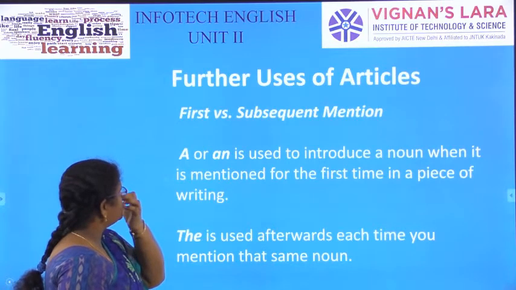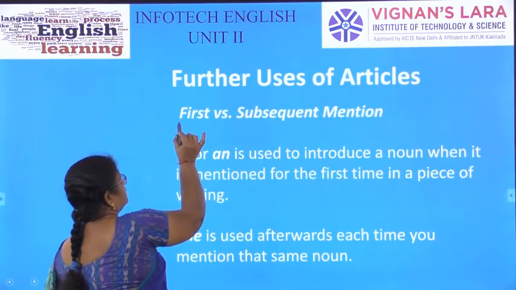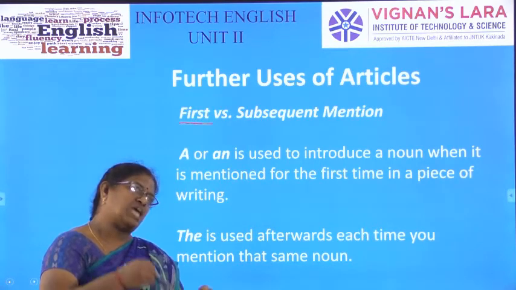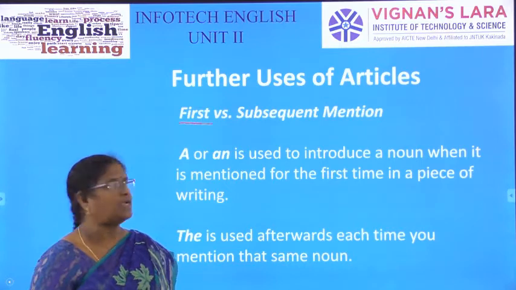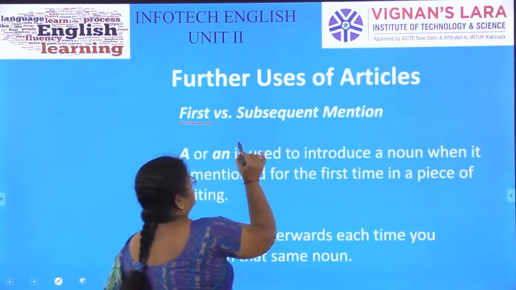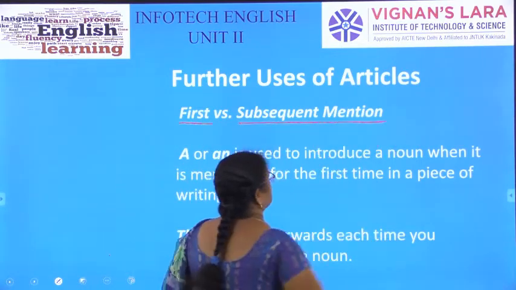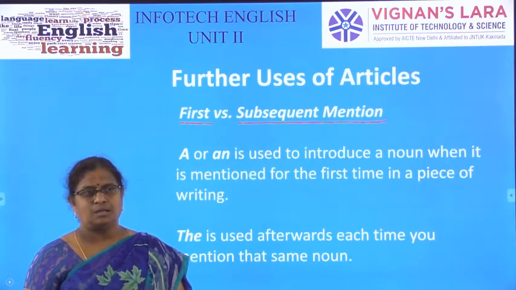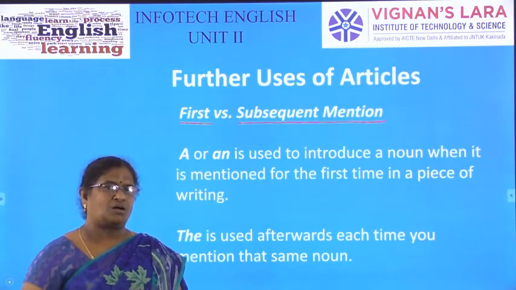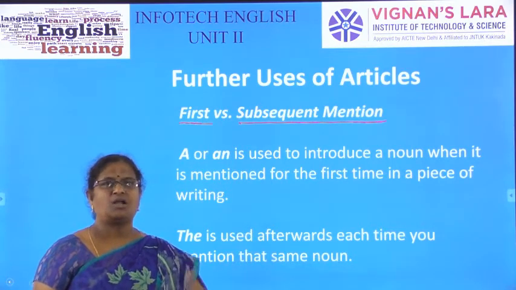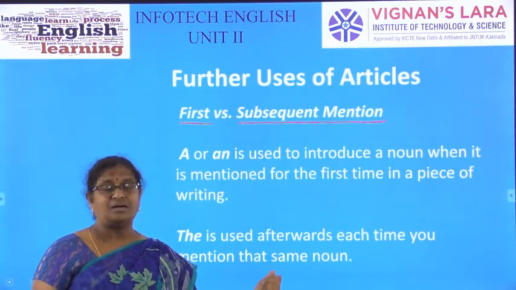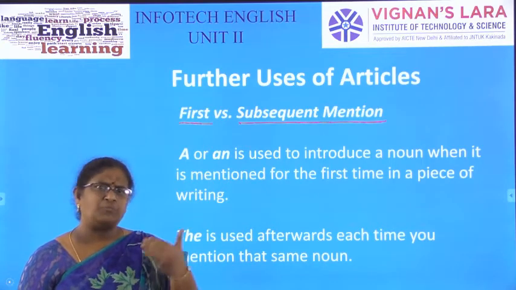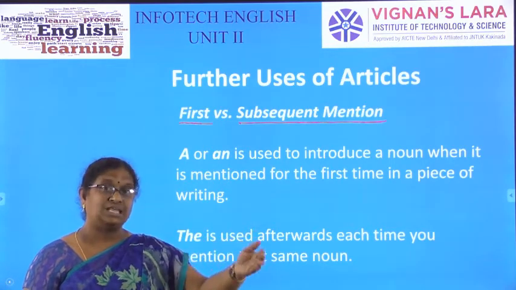Other uses of articles. When we talk about anything for the first time, we use a or an. When we are talking about the same thing again and again, subsequently, we use the. I have already given you the example. There is a girl in the corner. I met the girl on the bus this morning. First time when I am telling, I used a girl. Second time when I am talking about the same girl, I used the girl.